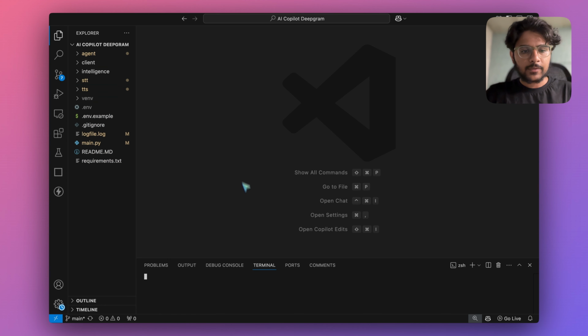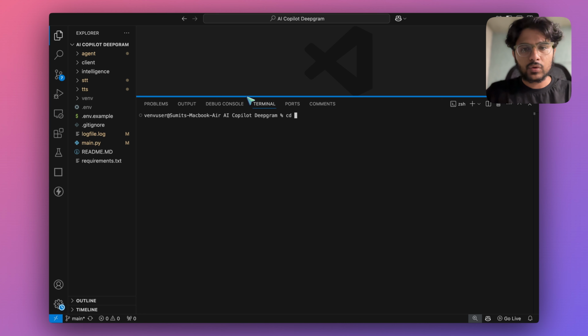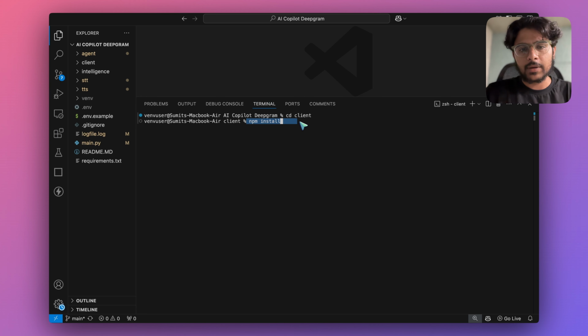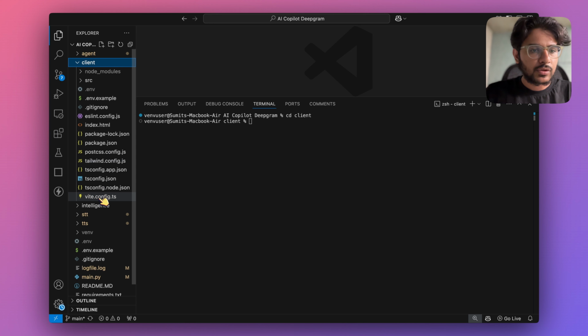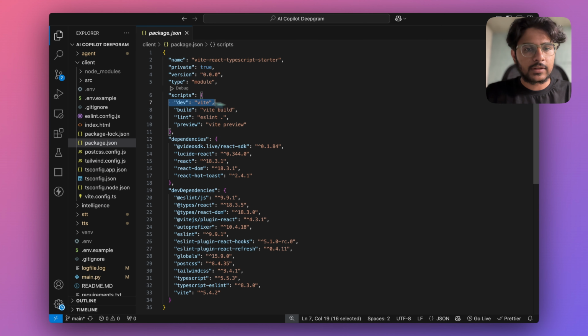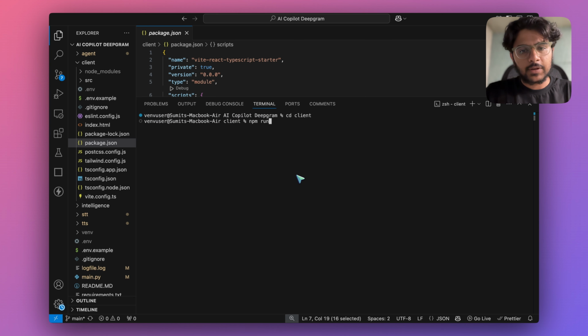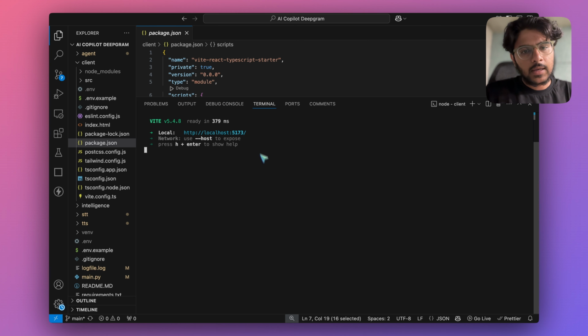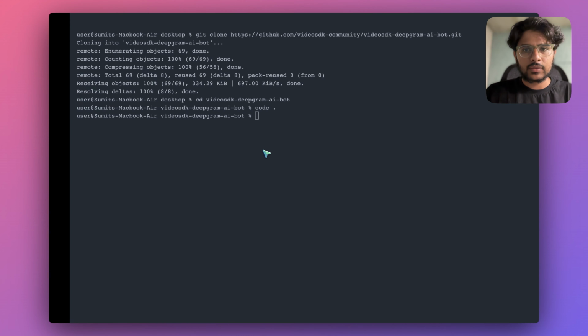To run the client app, you can simply navigate to the client folder. If you haven't installed dependencies yet, you can install them by simply typing npm install. And to run this app, if you look at the package.json file, you have to run this script, which is npm run dev. As you can see, our application is running on port 5173. So let's see how it looks.